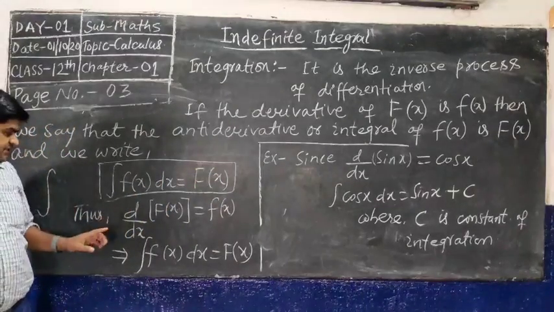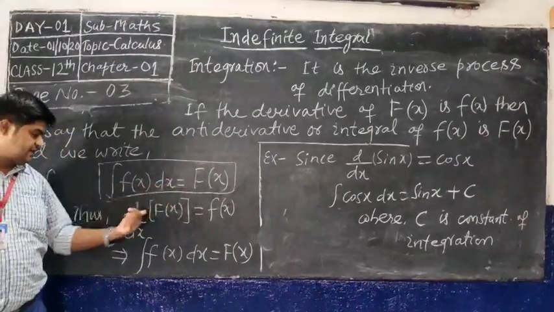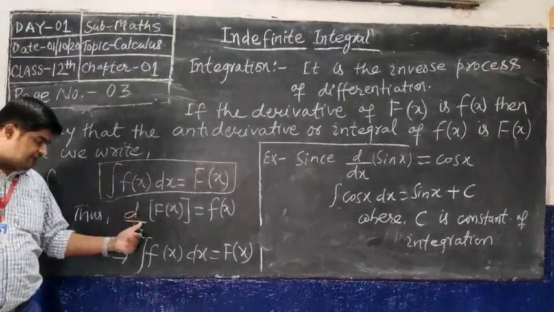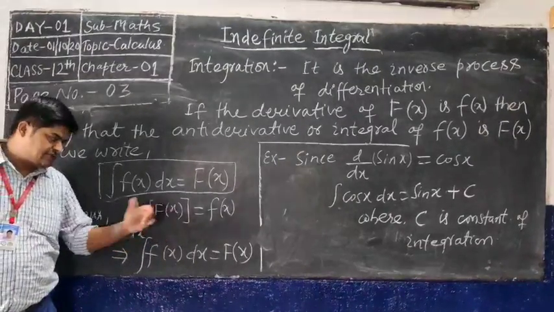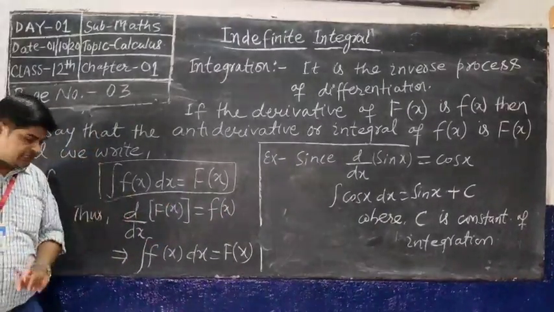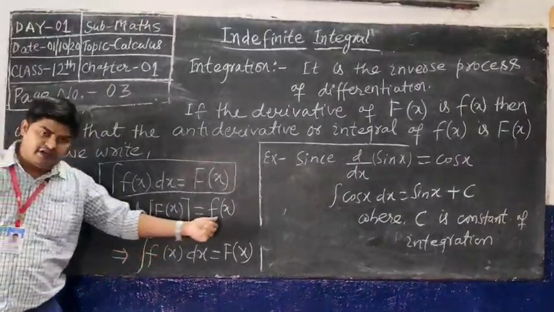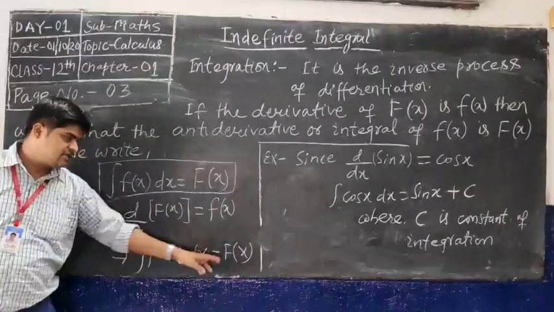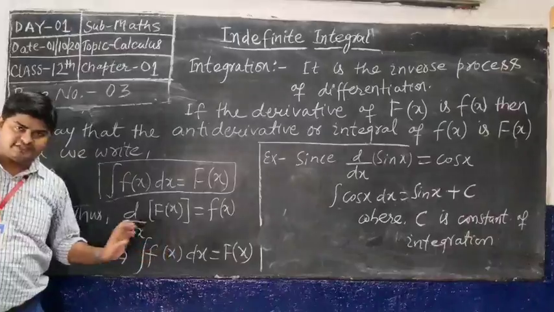That means this is the reverse of differentiation of capital F of x. If the derivative of capital F of x is small f of x, then you can say that the integration of small f of x is capital F of x. This is the reverse process of differentiation.